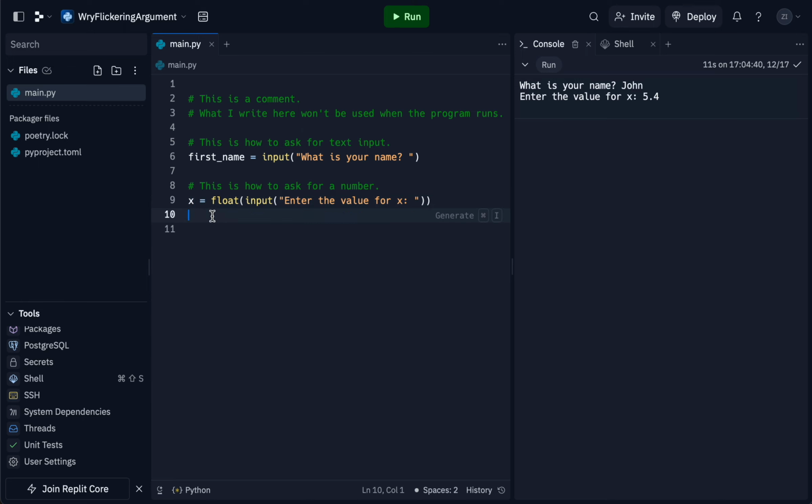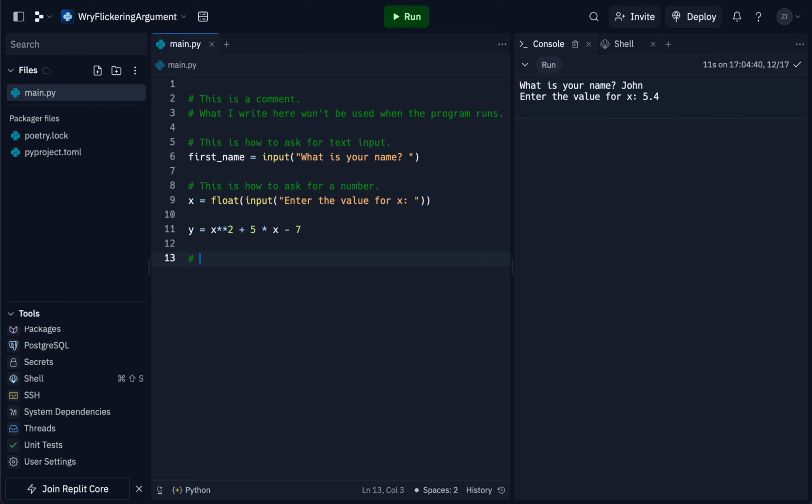But now we can use these values if we'd like. So for example, I'll use x here, and I'll make some calculation and store that in a variable called y. So I'll do y equals x squared, or x to the exponent 2, plus 5 times x minus 7. And so we're using x here to calculate y.